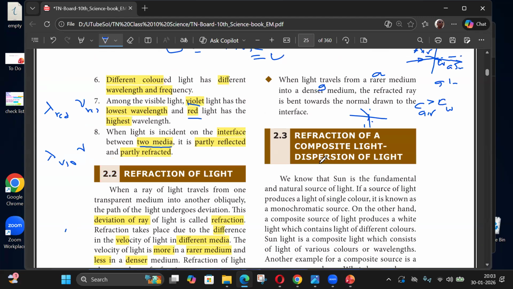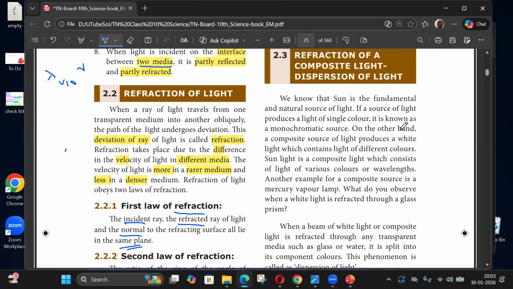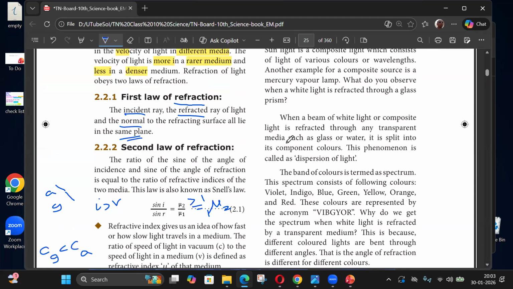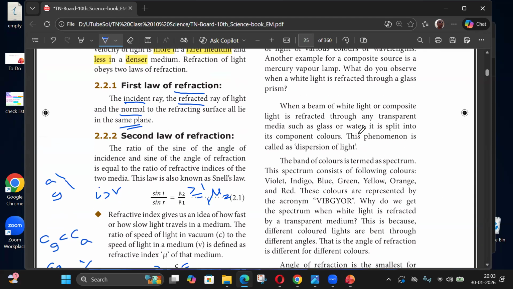Refraction. So white light will have all colors, violet to red. But mu is different, so R will be different for different colors. R for red and R for violet will be different.